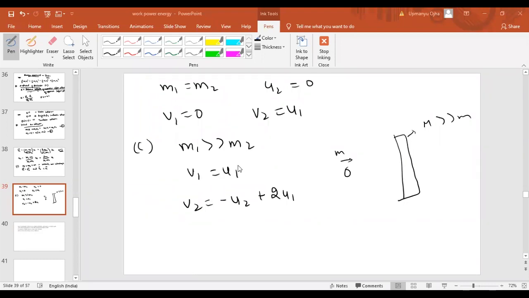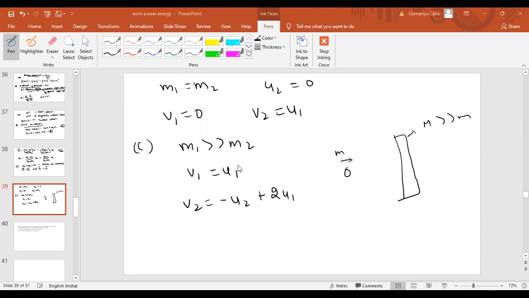Or we can take another example: you take a very large, very heavy rock of mass say 1000 kg, and you take a ball of mass 1 kg or 100 gram and try to strike the ball with that heavy rock.